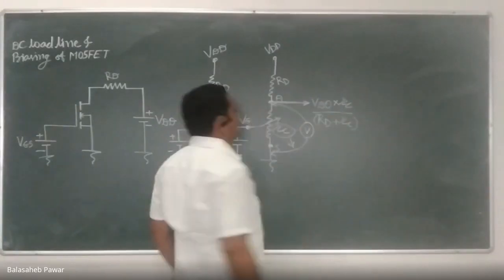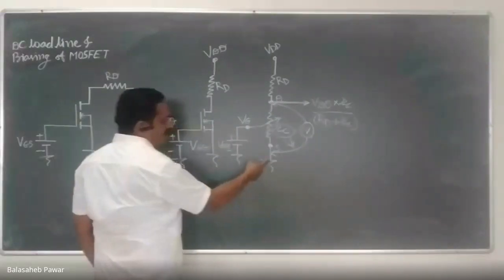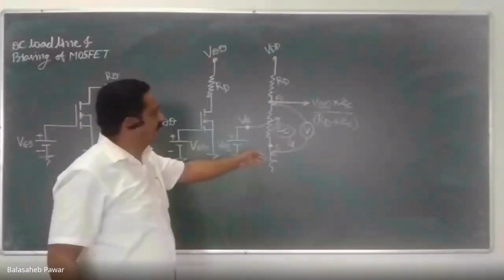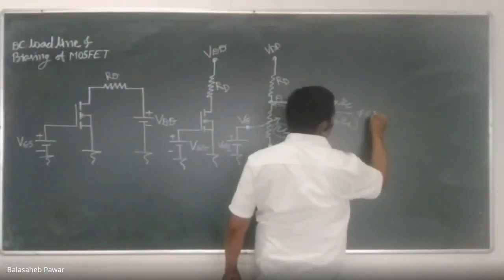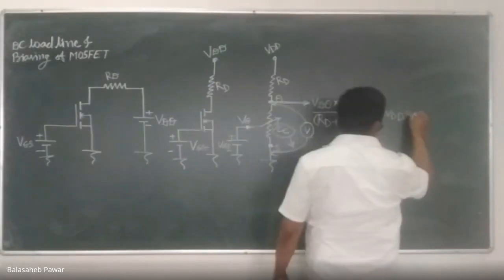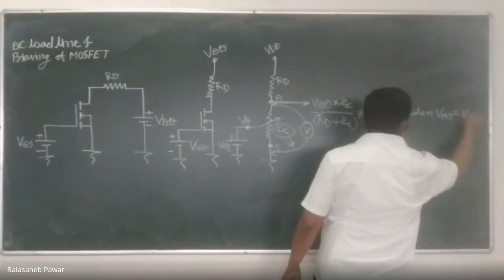Do you agree with this? This much will be the voltage at the drain terminal with respect to source, that is, with respect to ground. Okay. So it will be non-zero. It will not be equal to 0, as well as it will not be equal to VDD when VGS is equal to VT. Do you agree with this statement?